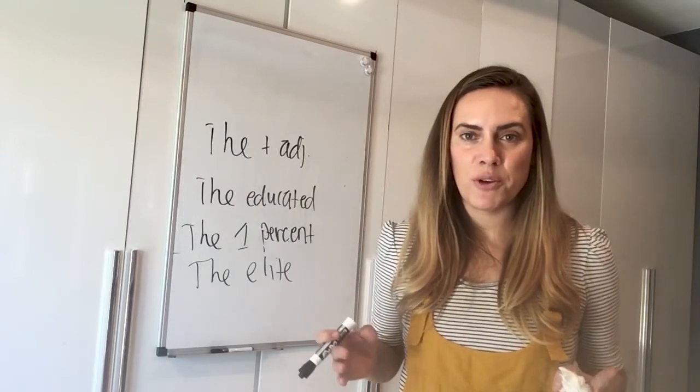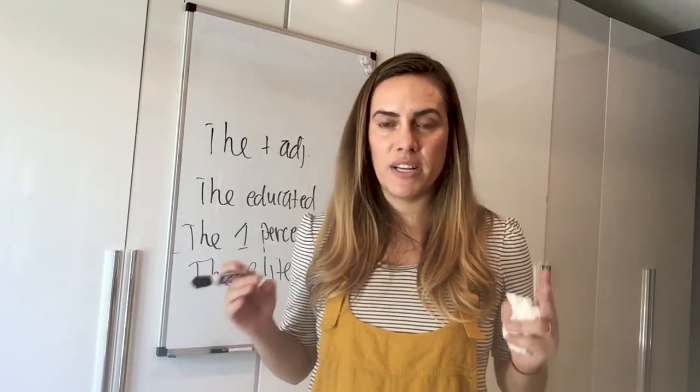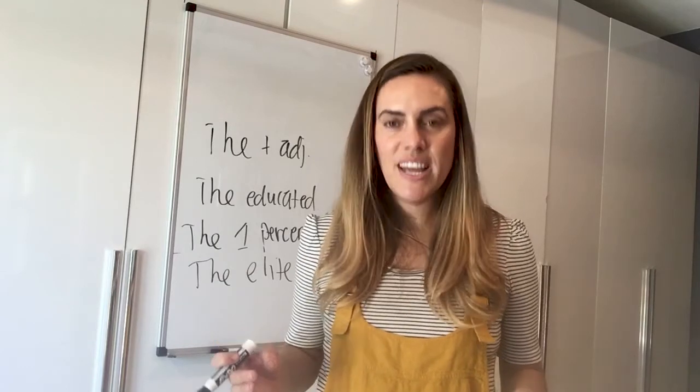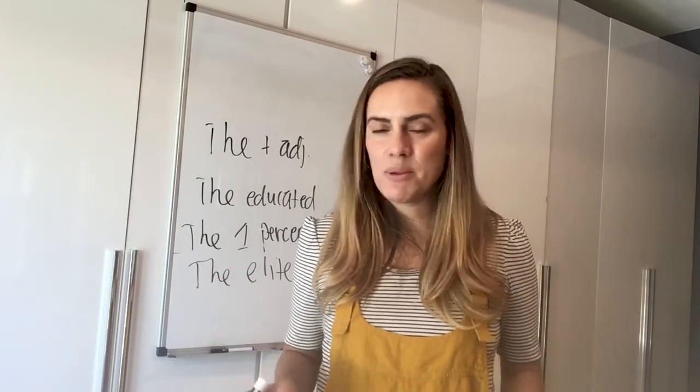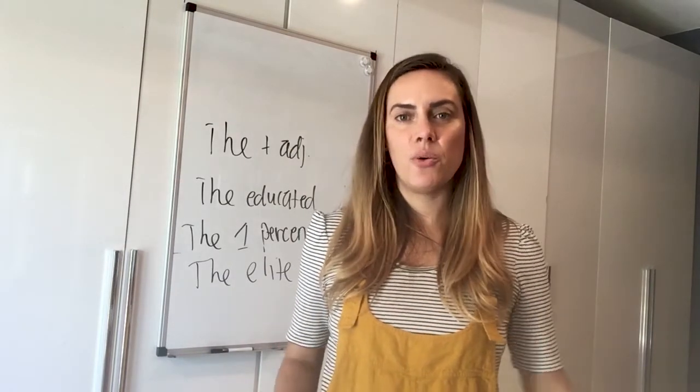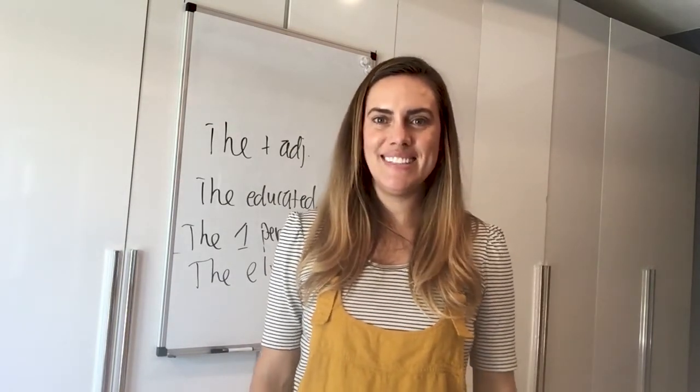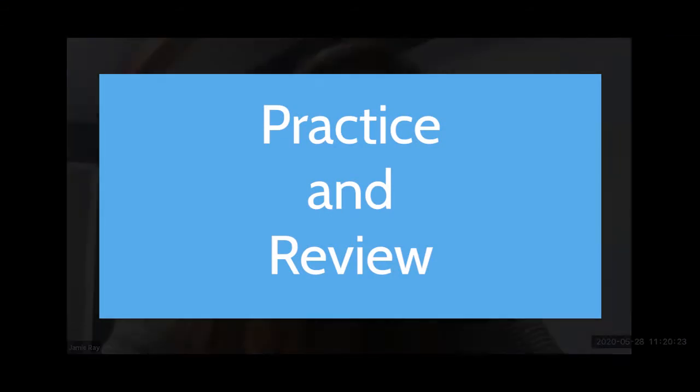Now, subject-verb agreement is very hard because of these exceptions, but with practice, with reading, with speaking, with talking to people, with listening to people, you're going to eventually get it, okay? Good luck. Okay, so we've gone over all these rules and exceptions with subject-verb agreement, and we've seen a few examples, but let's look at a few more and try to identify the types of rules or exceptions that they are, and also try to see if we can figure out which verb form we need to use.